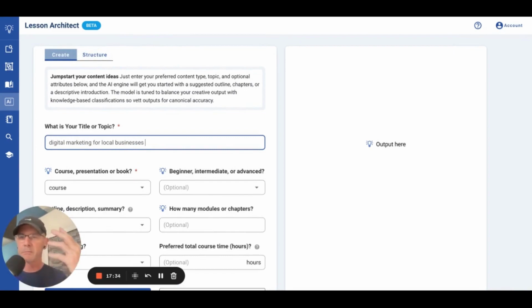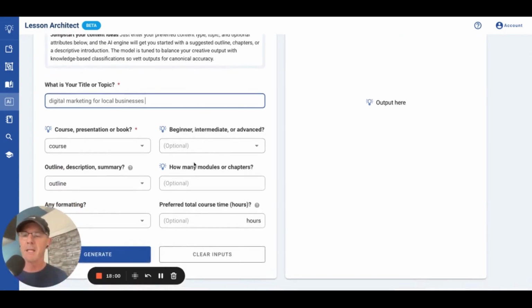You're going to create from nothing, kind of a course outline, a presentation, or book chapters, just based on the topic. So the more specific, the better here. Always be specific as to your topic title. We want to seed the AI, Lesson Architect, with information that's fairly precise. And if the output is not, you can regenerate.